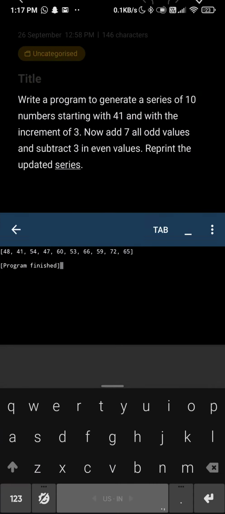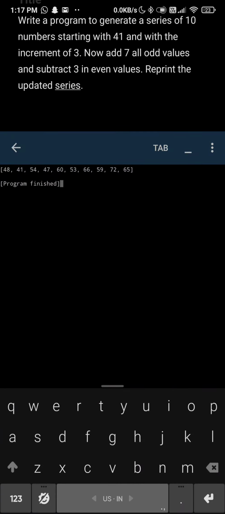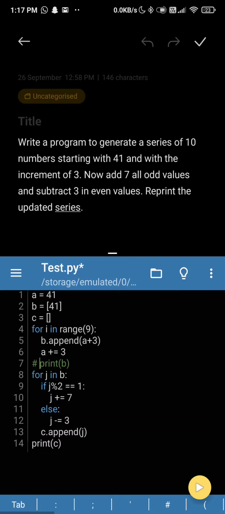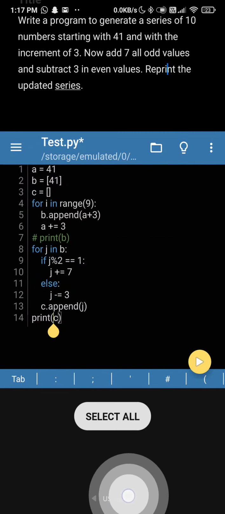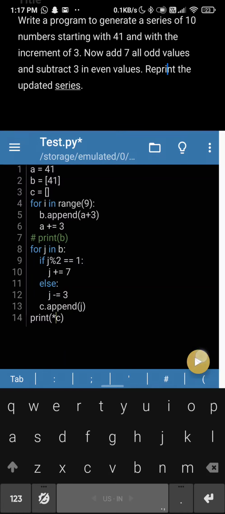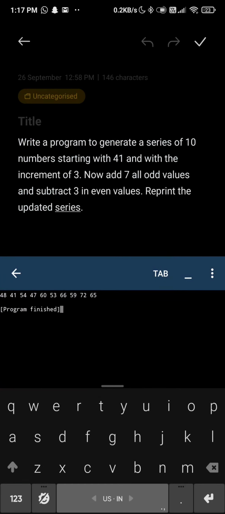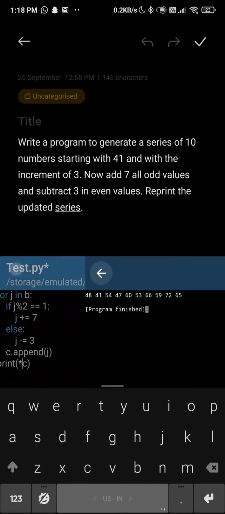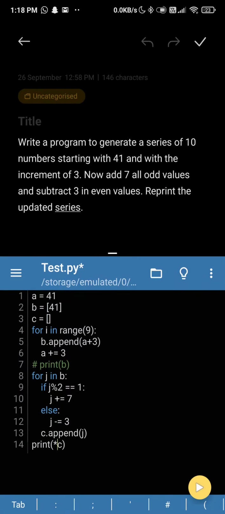Also, if you see this c, I don't want these brackets and commas, right? Because I want it to look better, to represent better. So what I'll do is I'll add a star here. This is called an unpacking operator. So yes, we have the series and nothing around it, right? Also, if you are a coder who likes to make the code small, the further video would be more complex. If you are done with this, don't go further. So let's save this.